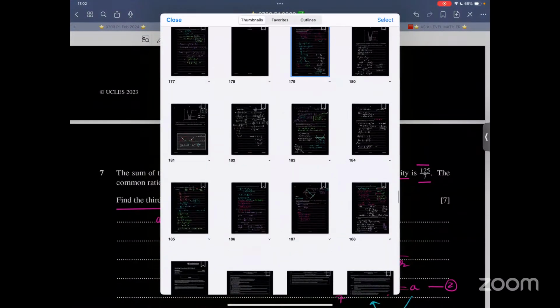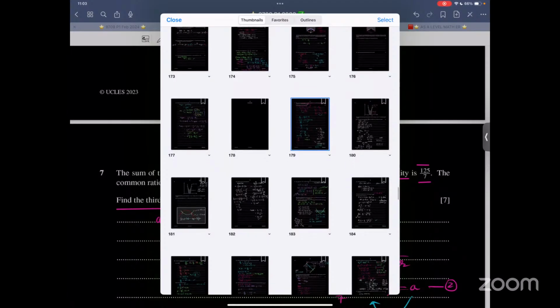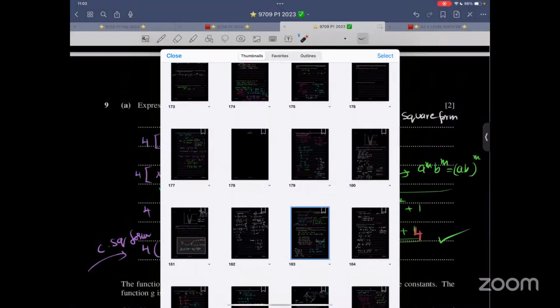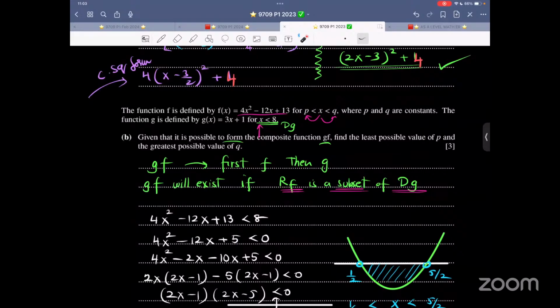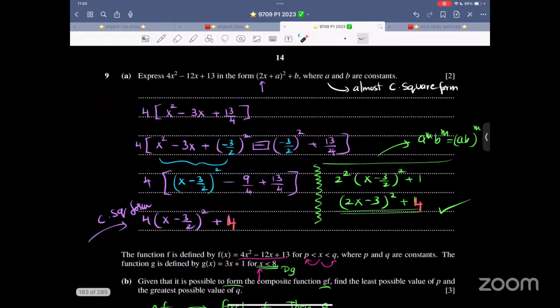Now, let me focus on which question is this? Let's focus on this. Read the question first. Express this thing in this form, where A and B are constants.